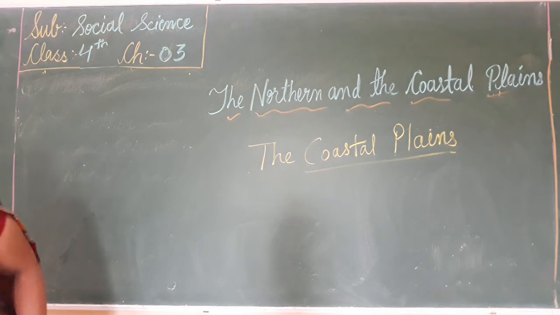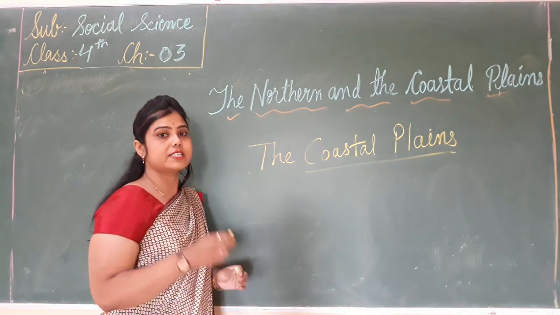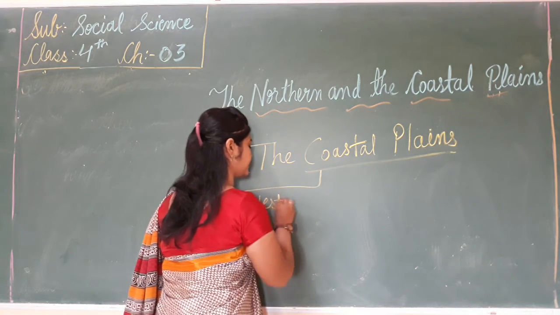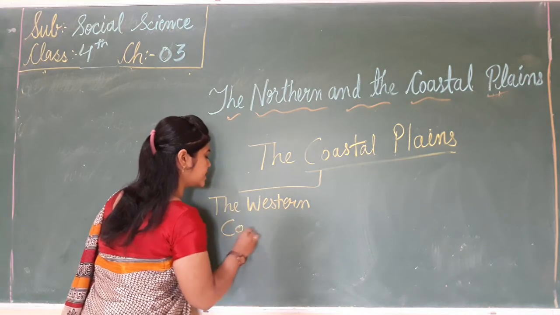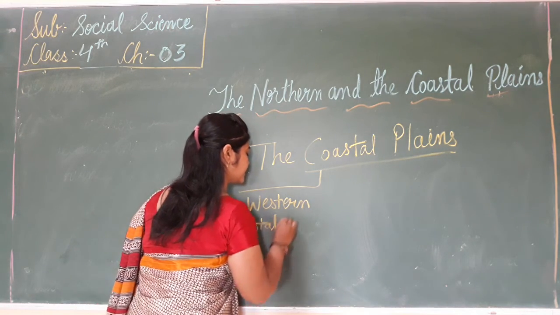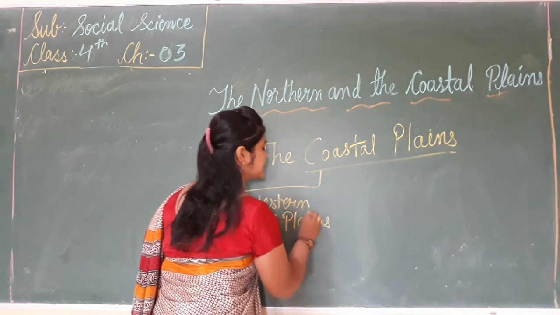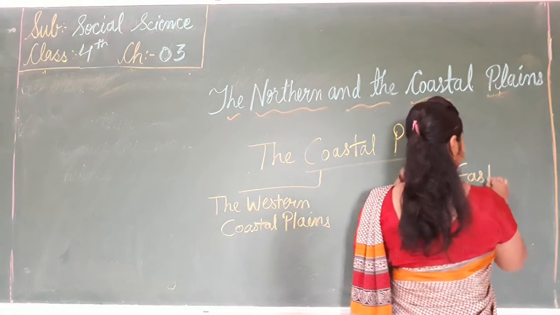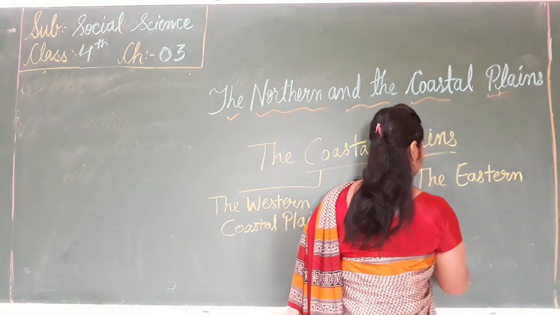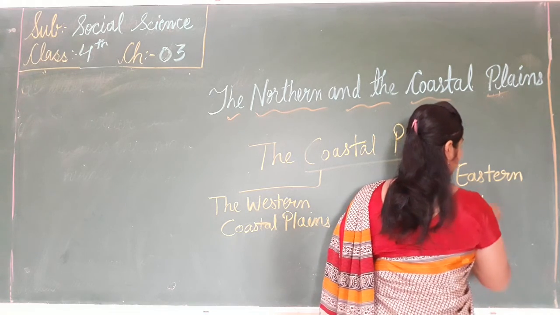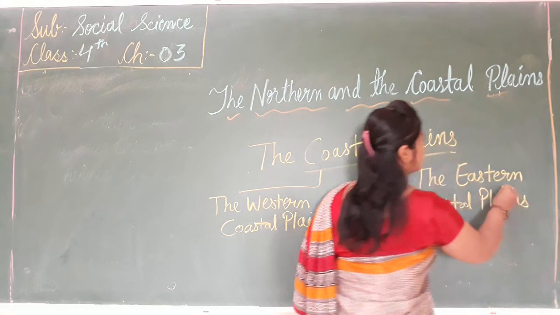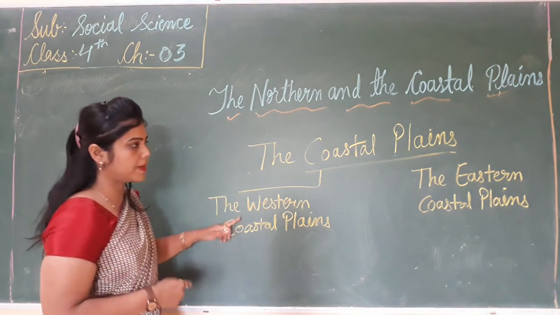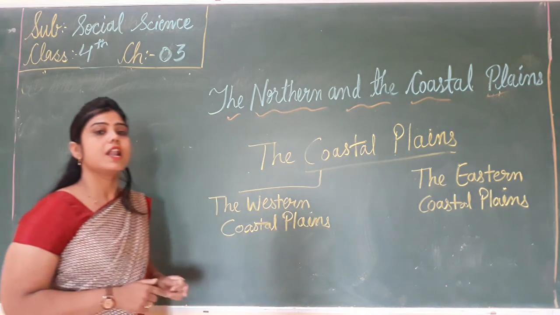The coastal plains are divided into the western coastal plains and the eastern coastal plains.